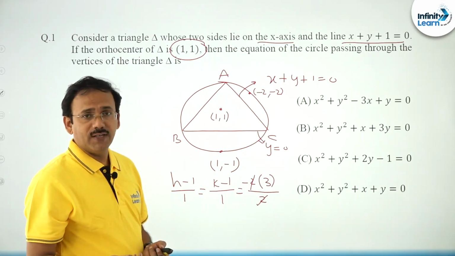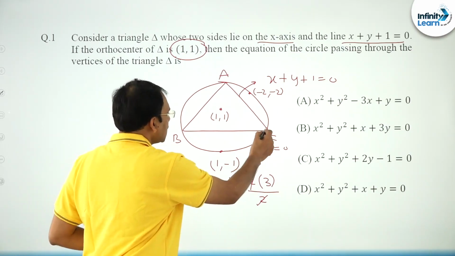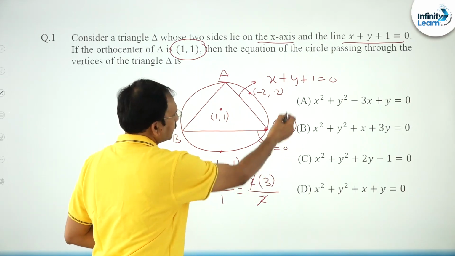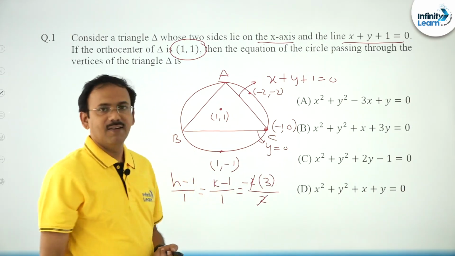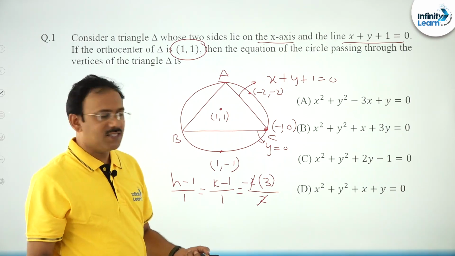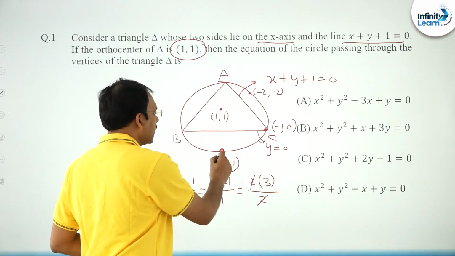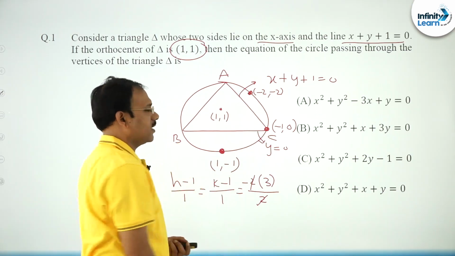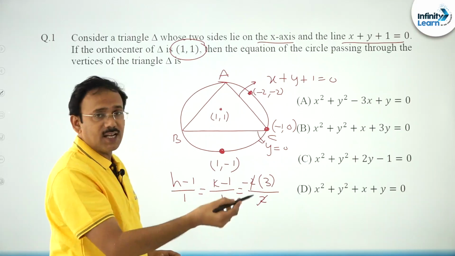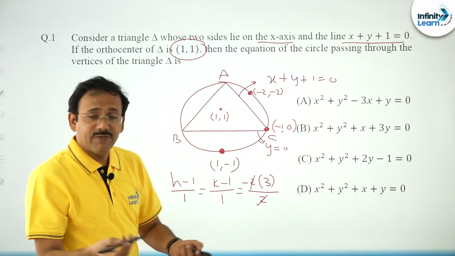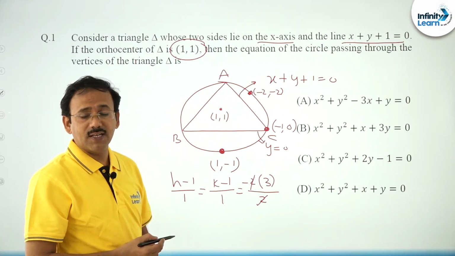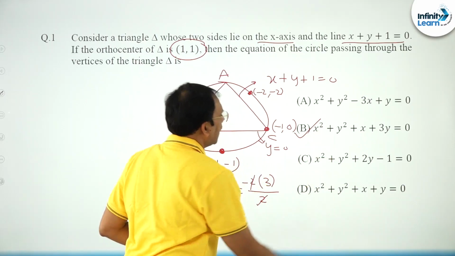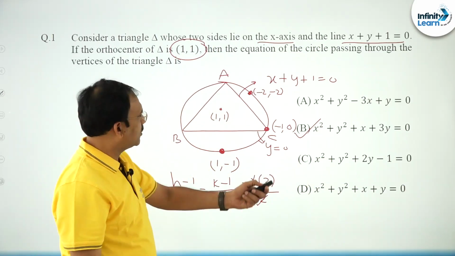We have (1, minus 1) and (minus 2, minus 2), and we need one more point to find the equation of the circle. This is the point of intersection of these two lines. Since the y coordinate is 0, you can say x is minus 1. Now it is a very comfortable and easy question. There are 3 points on the circle: (minus 1, 0), (1, minus 1) and (minus 2, minus 2). Just identify the circle which satisfies all 3, or else we have standard methods to find the equation of the circle when 3 points are known on it. So you can clearly observe that option B is the right answer. You can substitute and verify.